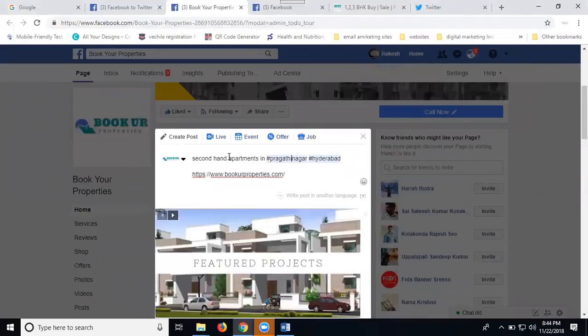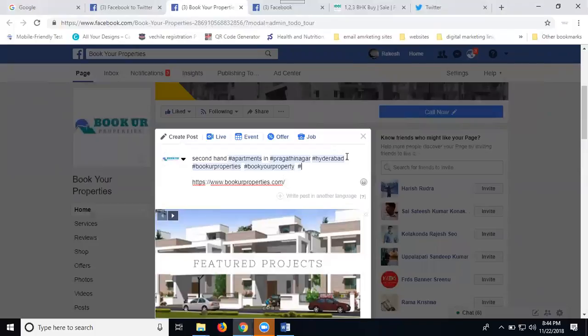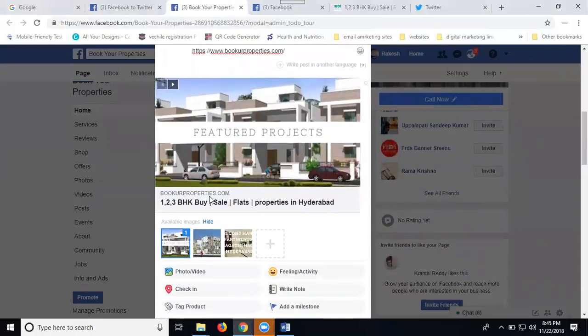Always use a hashtag in both your Facebook and Twitter for trending purposes. Any kind of trending on Facebook and Twitter uses a hashtag. Book Your Properties. Now select here.